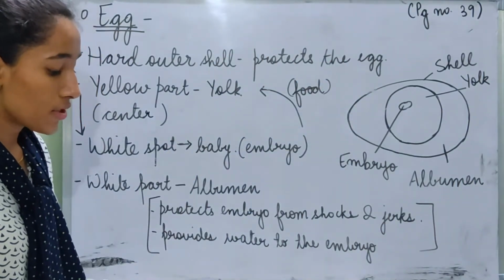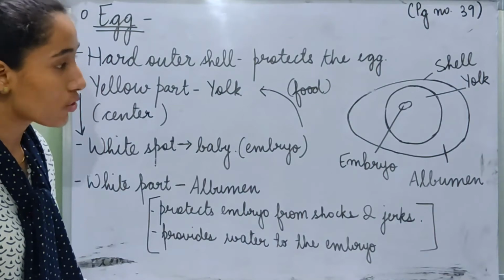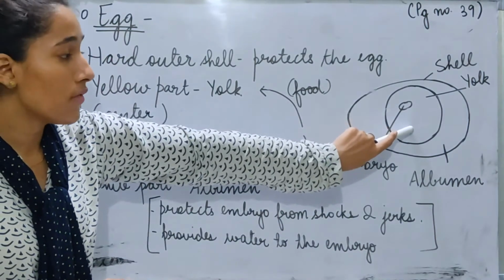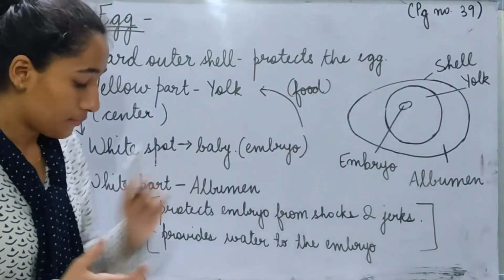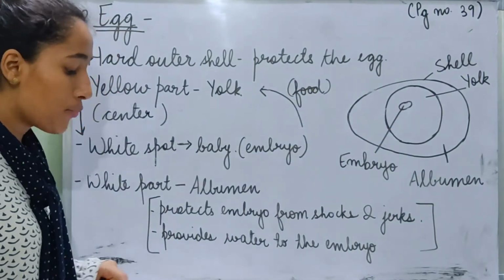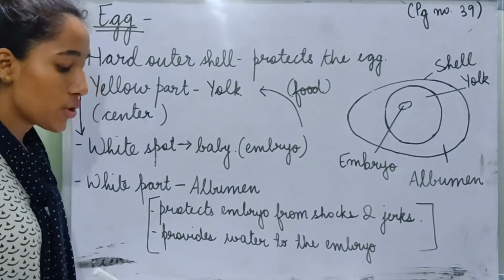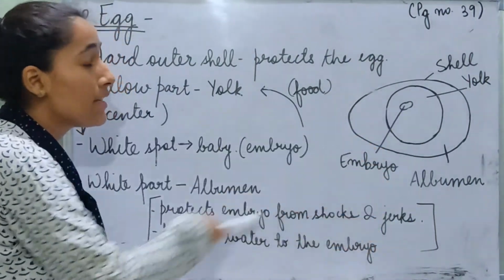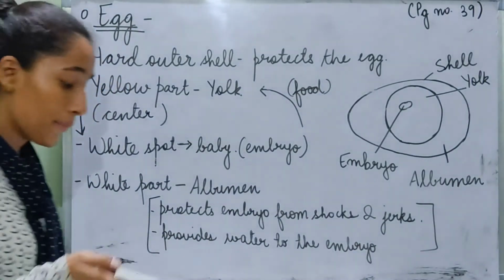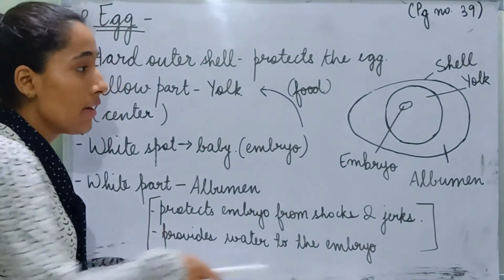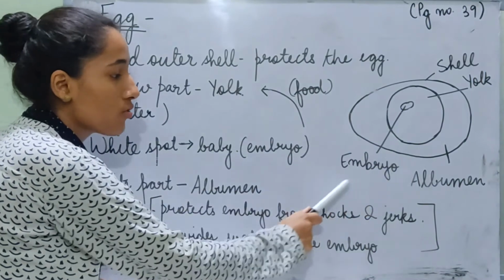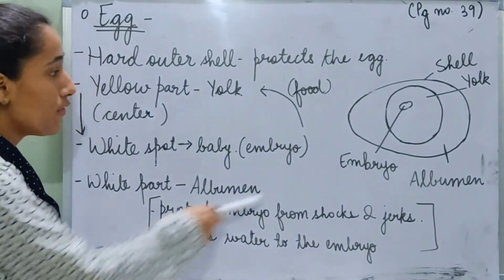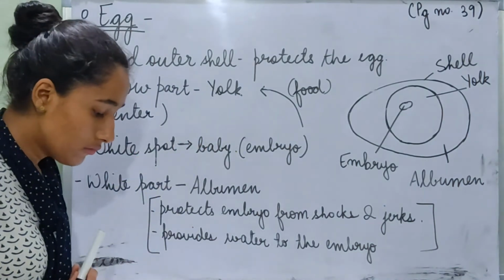The yellow part present in the center of the egg is called the yolk. It contains a bright white spot that develops into the baby. A developing baby is known as an embryo. And the embryo gets its food from the yolk.